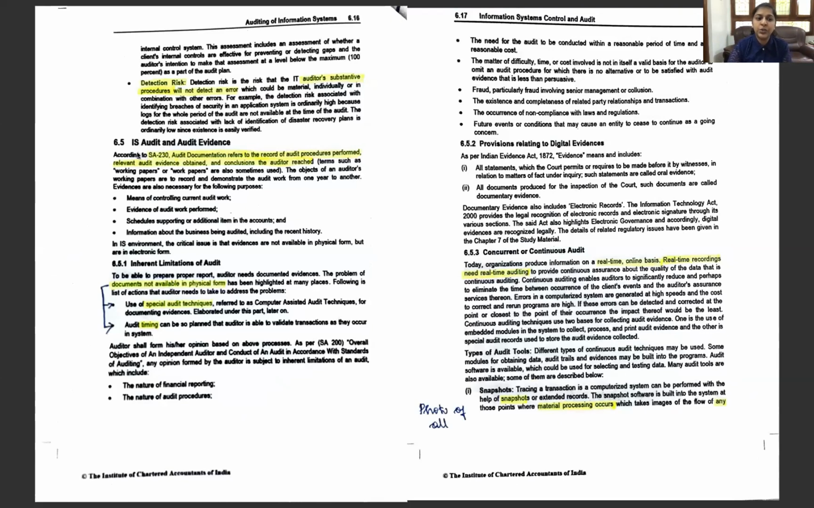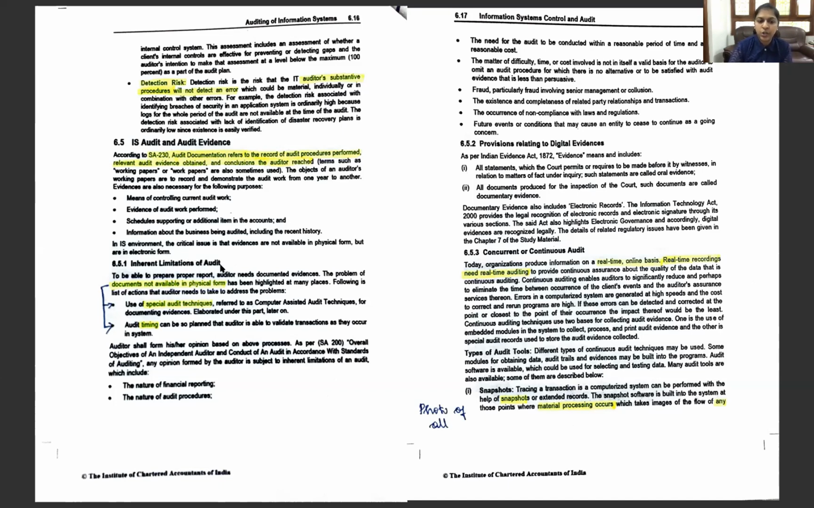Next, we are going to be moving into the information system audit and audit evidence. Here we'll be quoting SA 230, which is audit documentation, refers to the record of audit procedures performed and the relevant audit evidence obtained and the conclusions reached. So in audit documentation, we are going to record the audit procedure, the evidence, and whatever conclusion. Okay, we have the inherent limitations of audit.